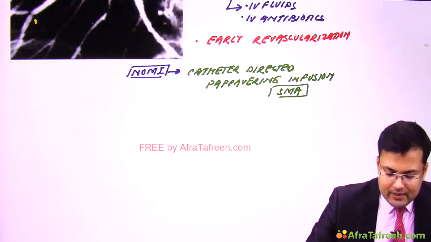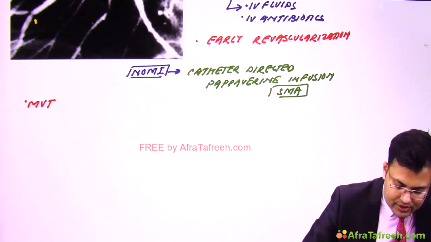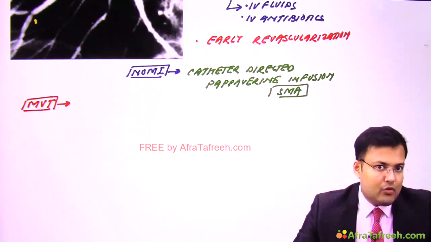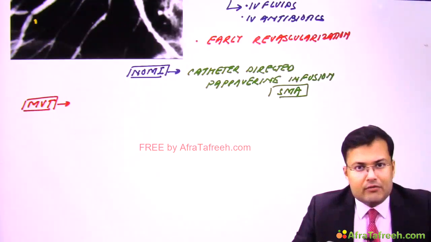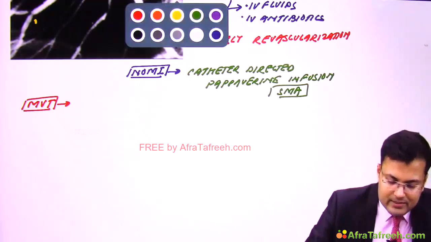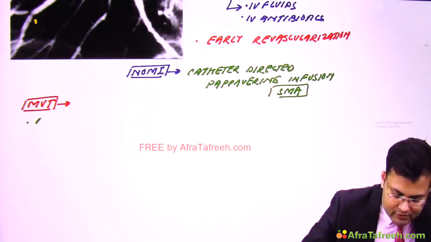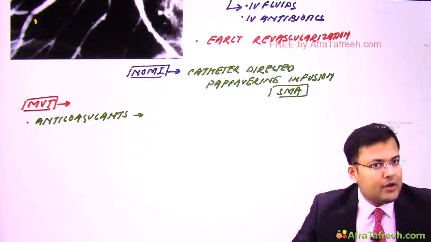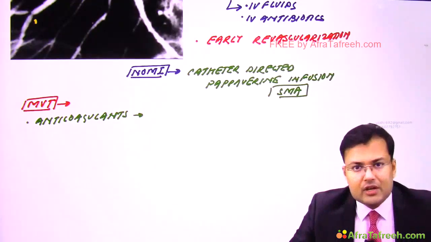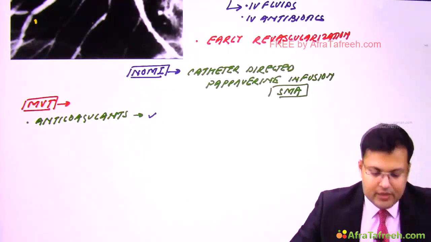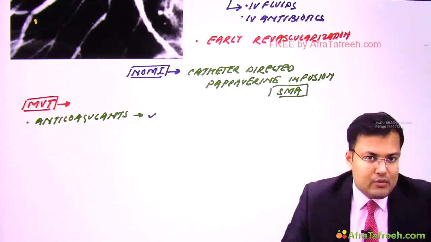Now imagine if the patient is having mesenteric venous thrombosis. Clear? For venous thrombosis, one of the risk factors is hypercoagulable state. So we want that there should not be further progression of venous thrombosis. In such patients, we have to start anticoagulants. Why are we supposed to start anticoagulants? Because we want to prevent the propagation of mesenteric thrombus. To prevent propagation, we have to start the anticoagulants.